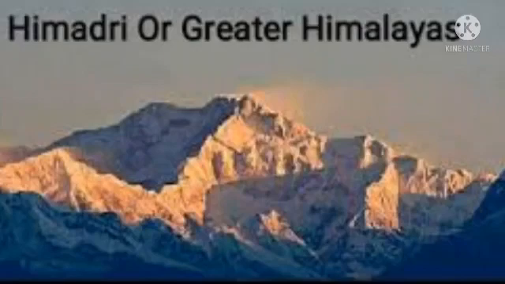So Kanchenjunga and Annapurna are found in Himatri. And you know Kanchenjunga is the highest peak in India. So which is the highest peak in India? Yes, Kanchenjunga. It is cold throughout the year, and it is very difficult for people and animals to live because of the snow. Cultivation is not possible in the mountain region because of snow throughout the year.